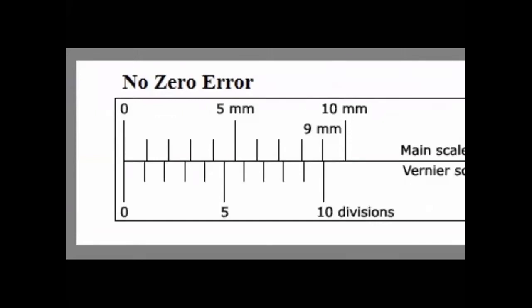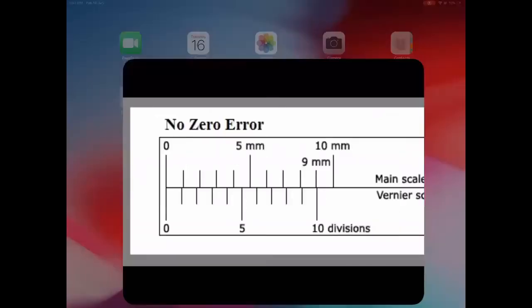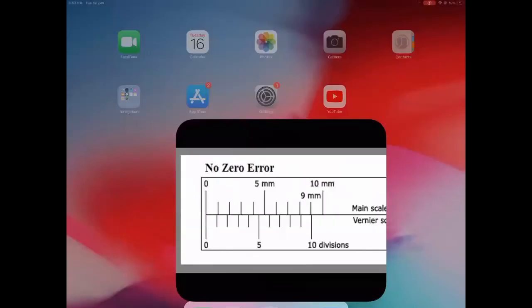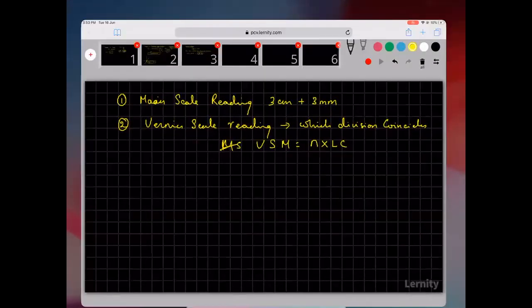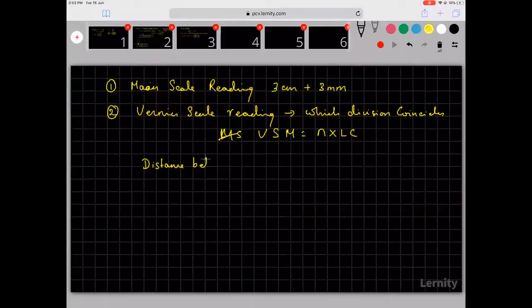So that distance is going to give you the least count of the instrument. So the least count of the instrument is equal to the distance between the first division of the main scale and the vernier scale.